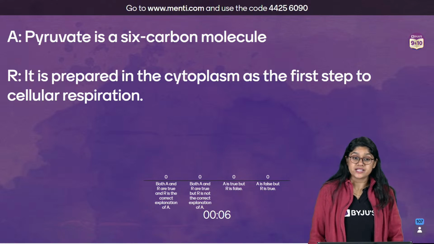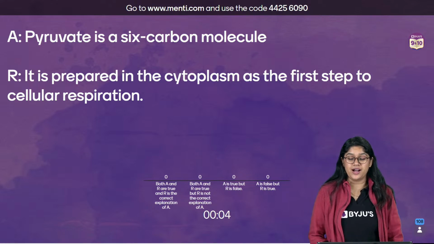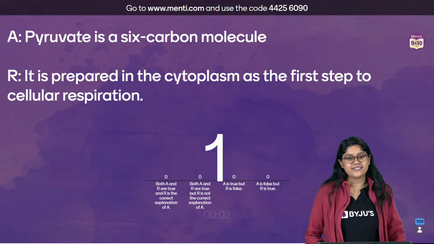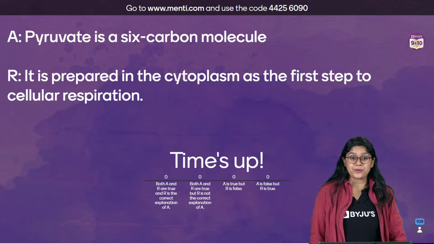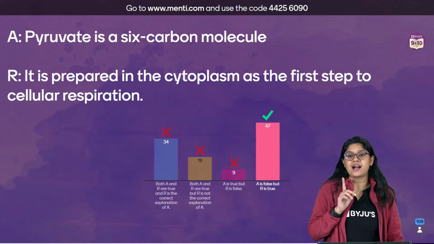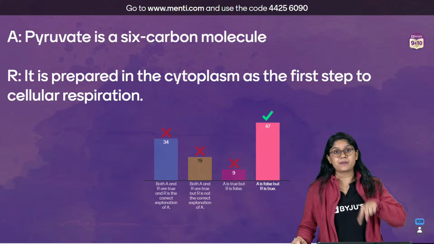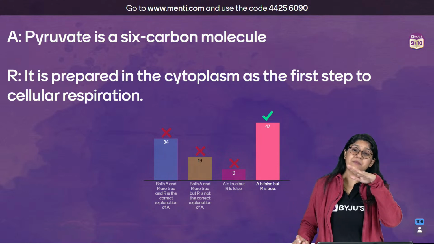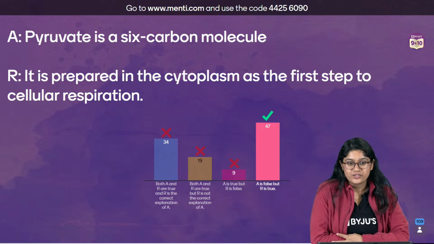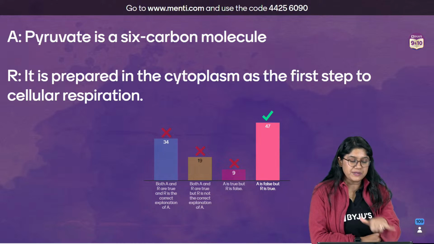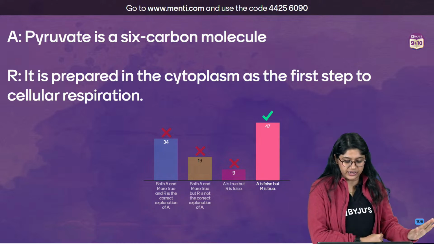Eight, 7, 6, 5, 4, 3, 2, 1. And the correct answer is definitely, we know that pyruvate is not a 6-carbon molecule. It's a 3-carbon molecule, right? Glucose is a 6-carbon molecule, so from 6 it becomes half, 3-carbon molecule. So statement A is false. Statement R is correct.